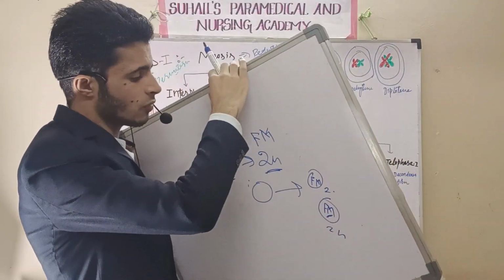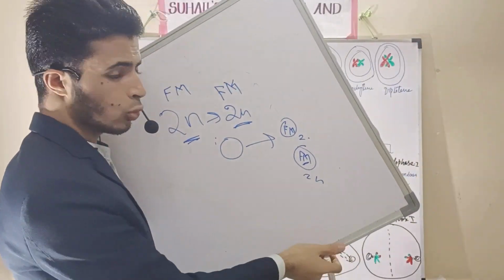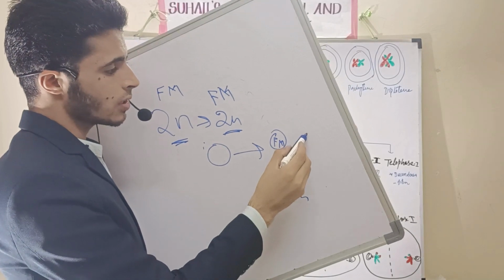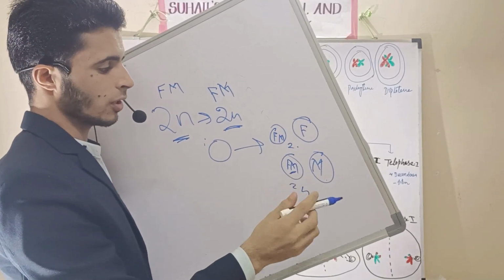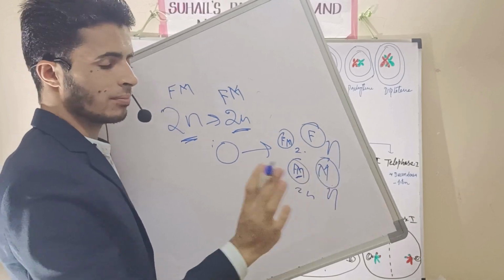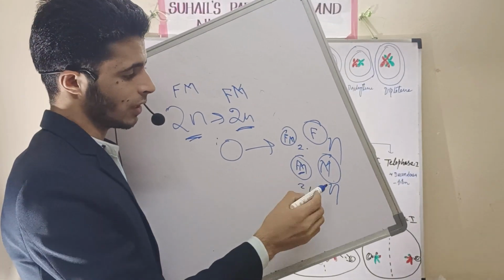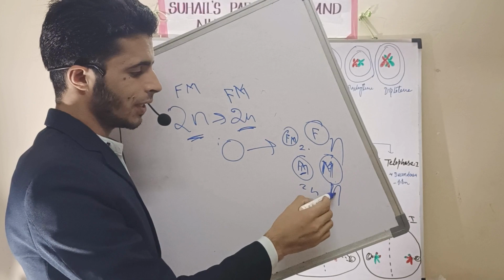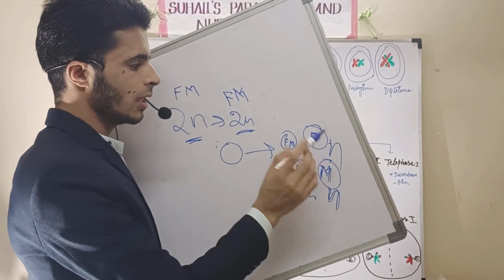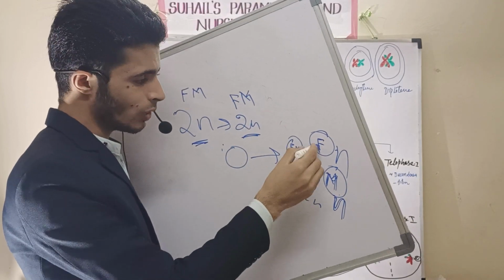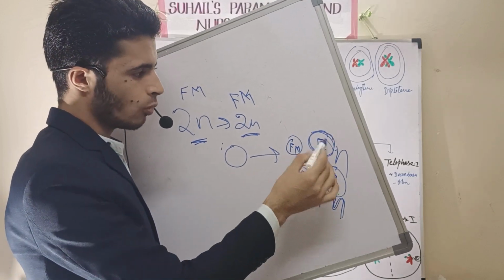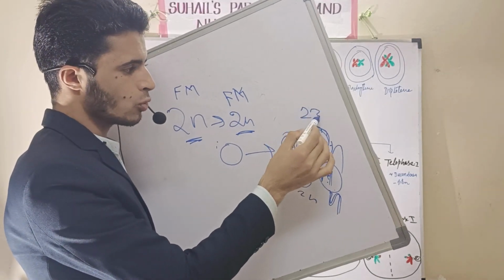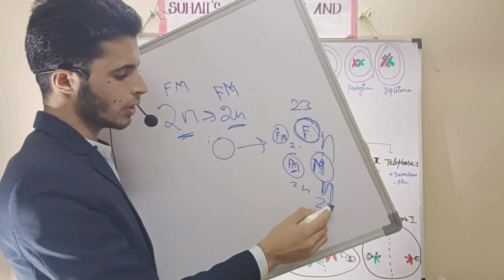But in case of meiosis, what will happen? There will be formation of two daughter cells, but in the two daughter cells, one will have the father's copy only, and another will have the mother's copy only. So it is n. You can understand it this way: only the mother's copy is n, and only the father's copy is also n. When we join these n and n, it will form 2n. There will be half the chromosomes, 23 chromosomes here, and also 23 chromosomes here.